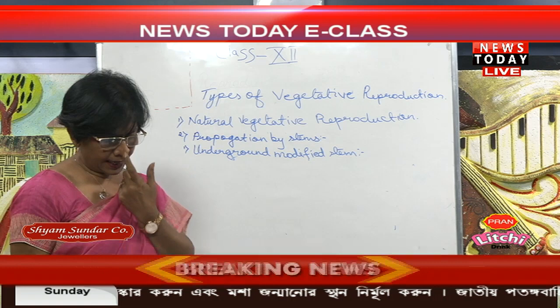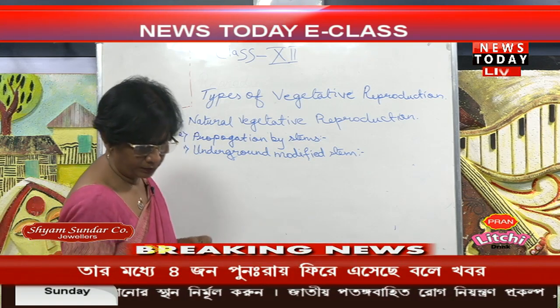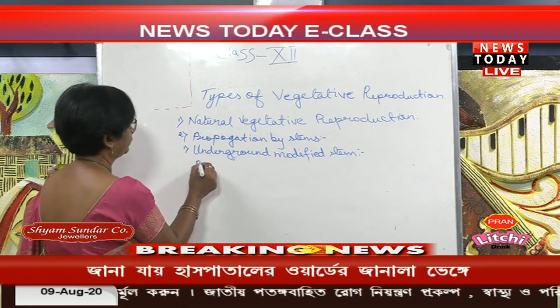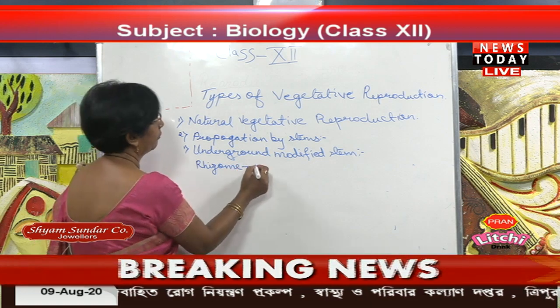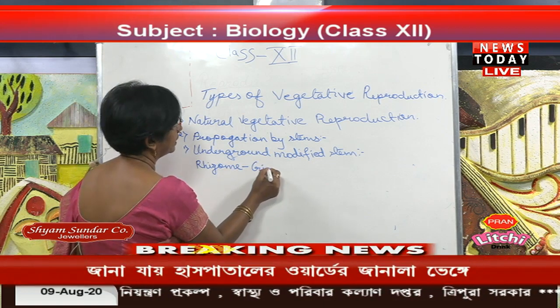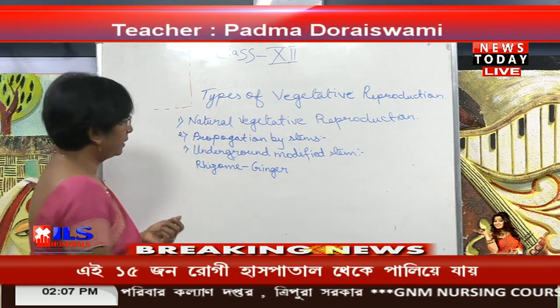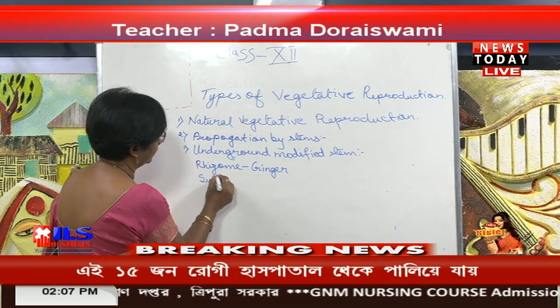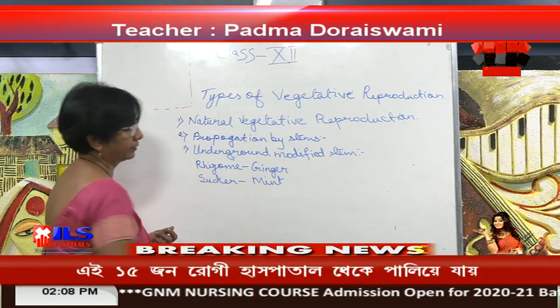In that, first comes the rhizome, for example ginger. Another is the sucker, which is the example for mint.